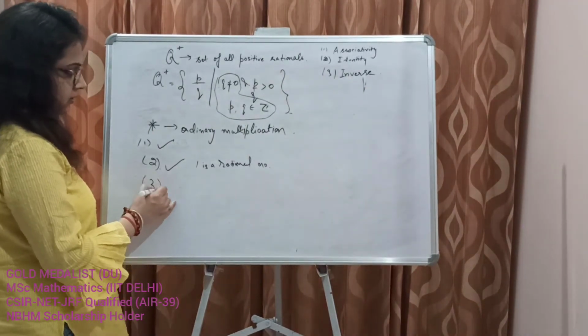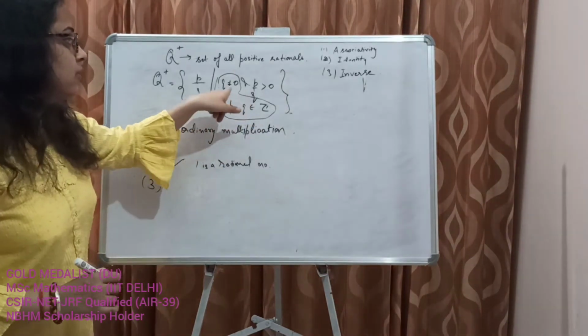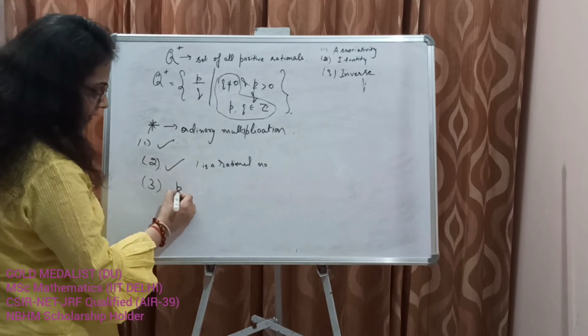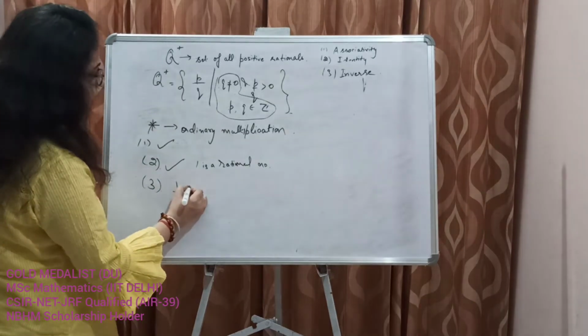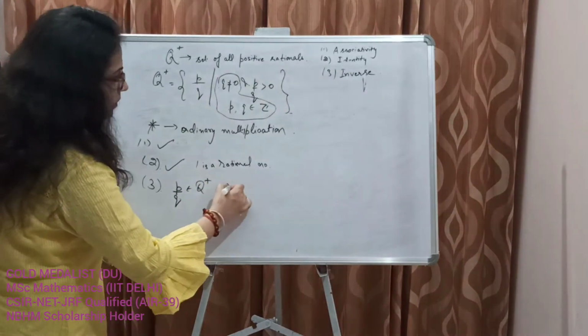Third, inverse. We know that q is not equal to 0, so we have a rational p by q belonging to Q plus. Okay, so q by p.